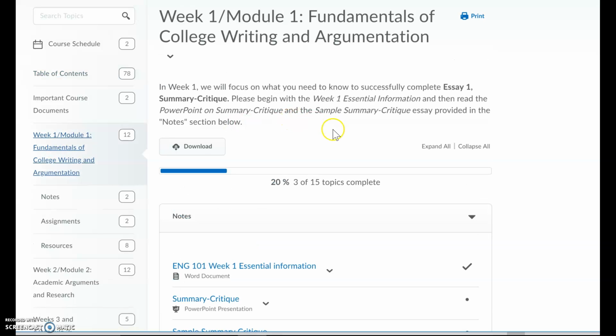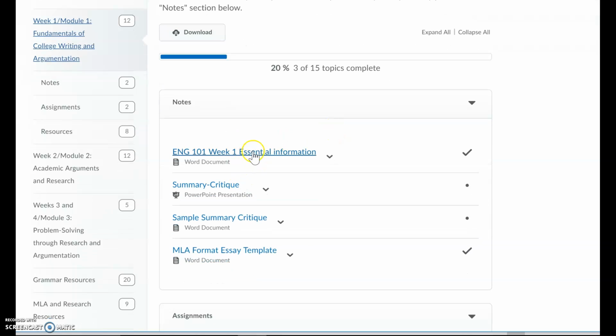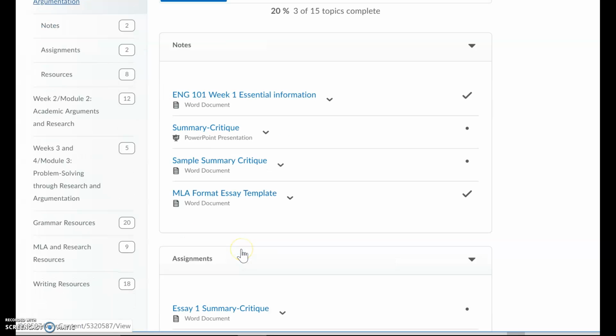In each week, you will see that there are notes. These essential information sheets really are essential. They have things in it that I would normally say to you in class if we were meeting face to face. There are PowerPoints in here that directly address the essay that we'll be working on for the week. There are sample student essays. And then here I have an essay template for you to use for MLA.